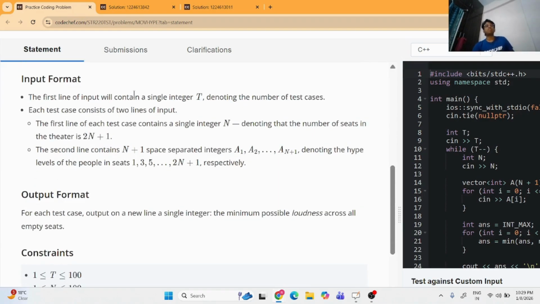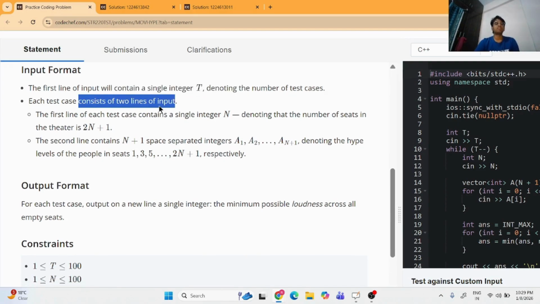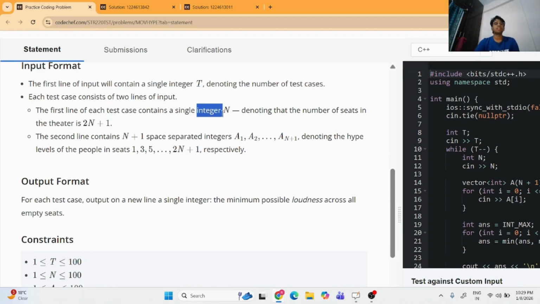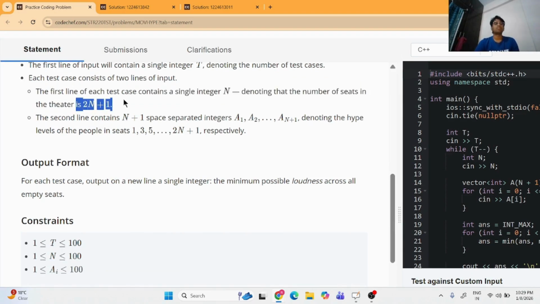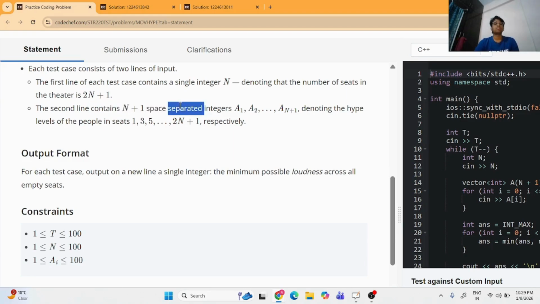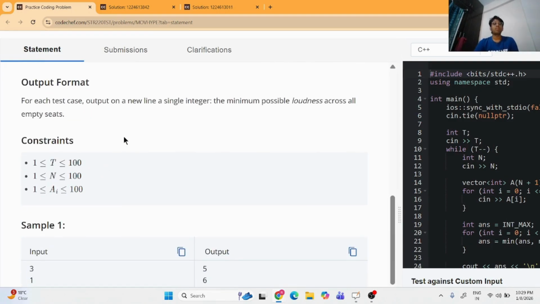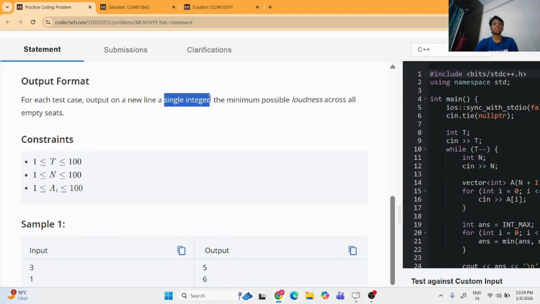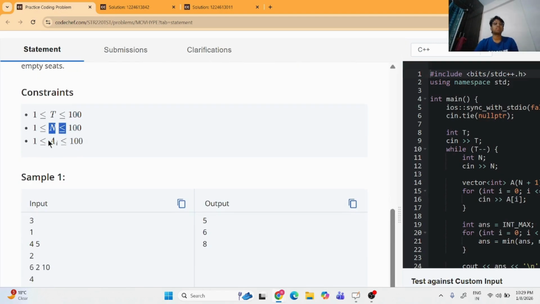Input format. The first line of input will contain a single integer t denoting the number of test cases. Each test case consists of two lines of input. The first line of each test case contains a single integer n, where the number of seats in the theater is 2n plus 1. The second line contains n plus 1 space separated integers a1, a2 till a of n plus 1 denoting the hype levels of the people in seats 1, 3, 5 till 2n plus 1 respectively. Output format: for each test case, output on a new line a single integer, the minimum possible loudness across all empty seats. Constraints: t lies from 1 to 100, n lies from 1 to 100, a of i lies from 1 to 100.